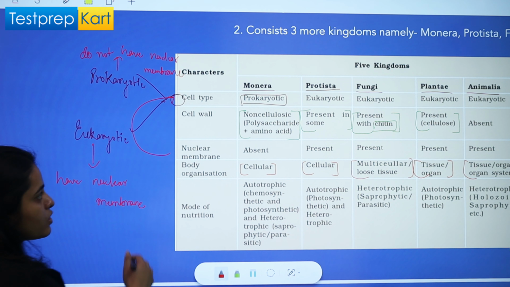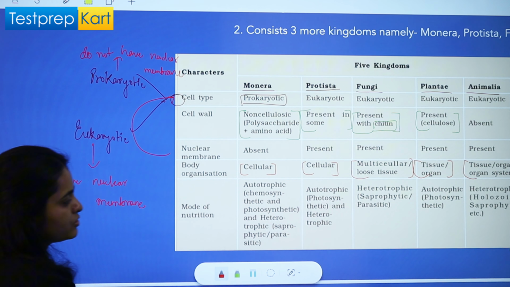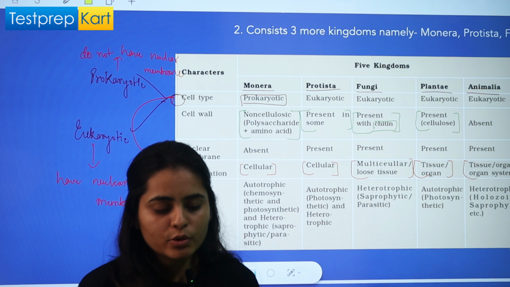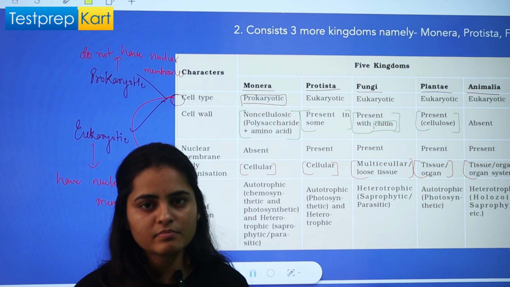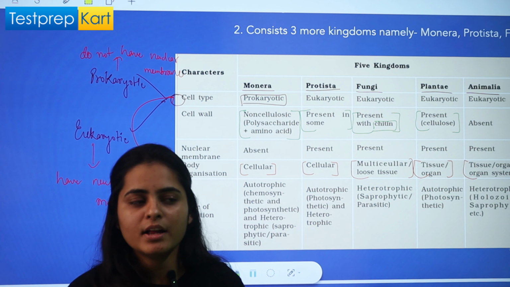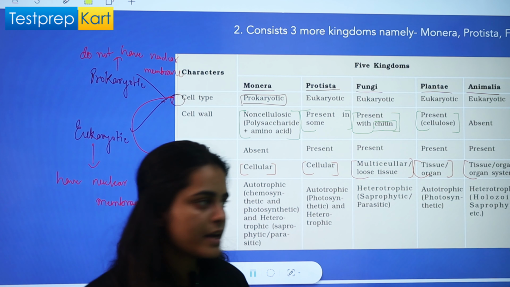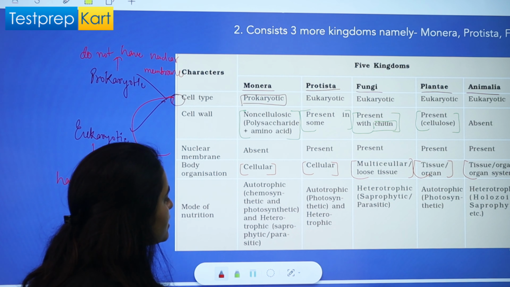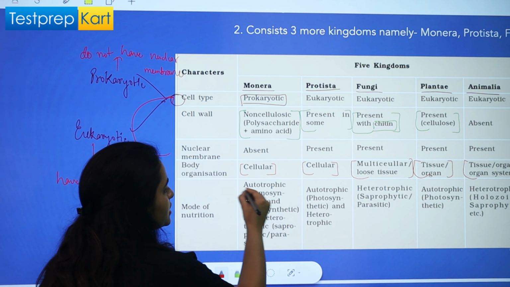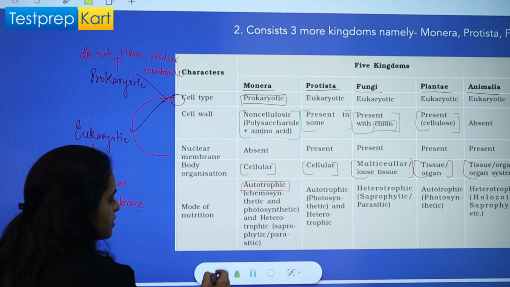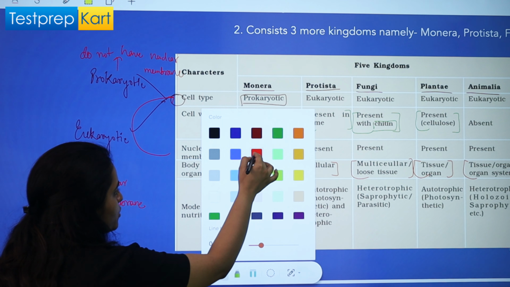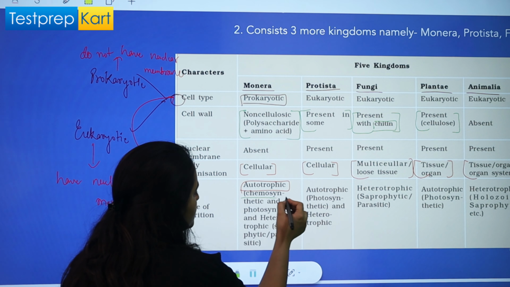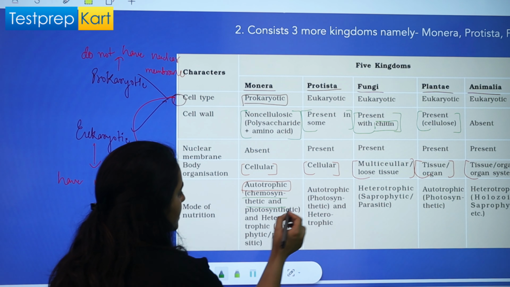The last basis of classification is mode of nutrition. How are they getting their nutrition, right? We know that there are two main types of mode of nutrition, that is autotrophic and heterotrophic. We have learned it previously. So in kingdom Monera, they may be autotrophic, in which chemosynthetic autotrophs or photosynthetic autotrophic nutrition will be there.